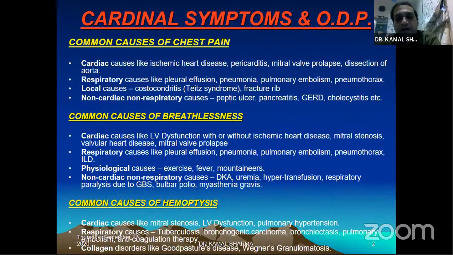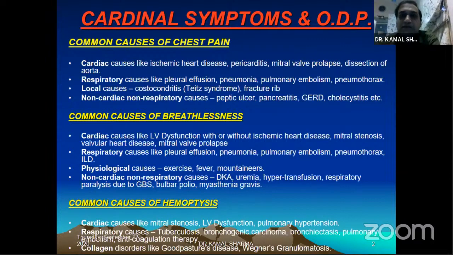The first important aspect would be the cardinal symptoms and their origin, duration, and progress. The commonly asked question is, once you mention a certain symptom, for example angina, you'll be asked what are the common causes of angina. So we need to stay on track, and your viva should be around what you are going to answer. If you start with aortoarteritis as a potential cause of angina in a cardiac patient, then your valvular heart disease remains on one track and you'll end up answering everything on Takayasu's disease. So answering also has to follow a pattern where you lead the examiner.